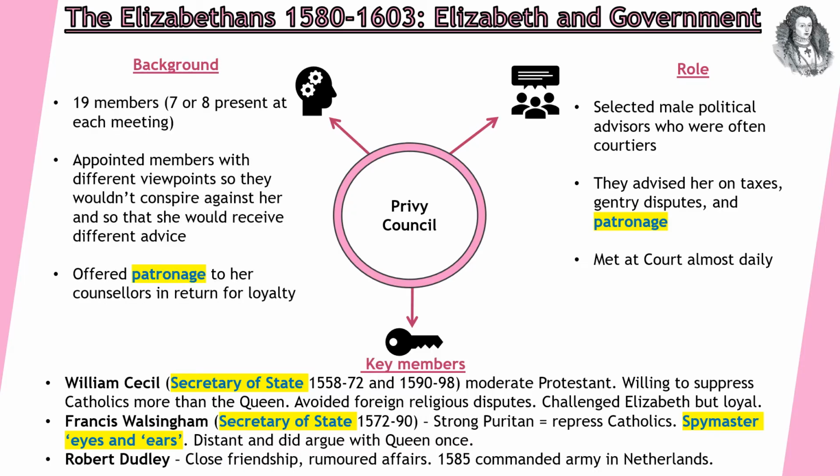So the Privy Council itself is made of about 19 members, but on a daily basis, only about 7 or 8 will be present at each meeting. Elizabeth is very clever with who she appoints. She deliberately chooses men who have different viewpoints. So like we've already looked at, Walsingham's a strong Puritan. She might have men who favoured a little bit more Catholic beliefs. This is important because she then knows these men won't conspire against her. And she's going to get a range of advice, but she doesn't have to worry about them ganging up on her and forcing her to follow certain advice.